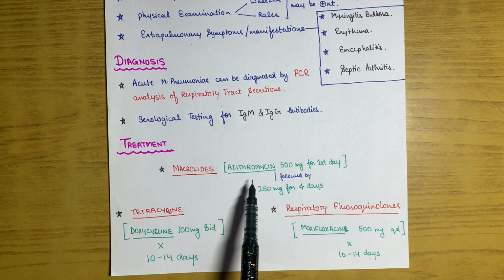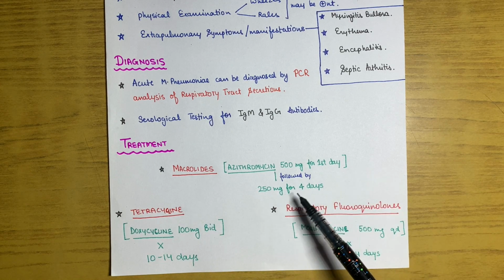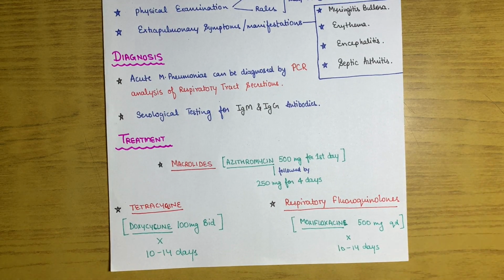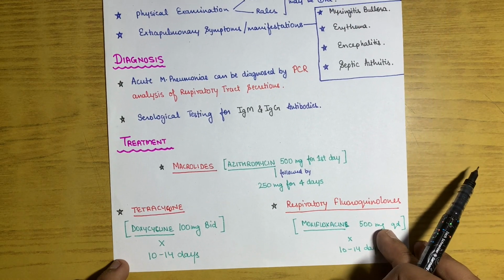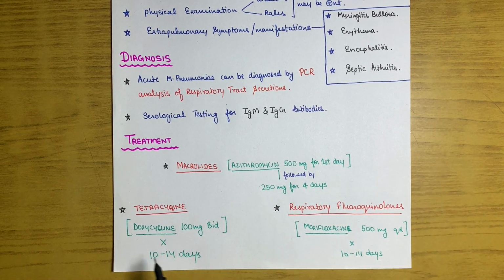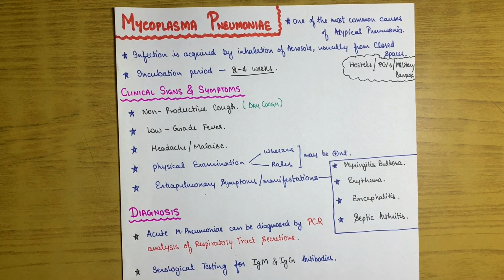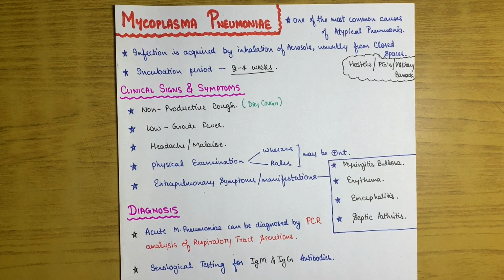So macrolides will be azithromycin 500 mg for the first day, and later followed by 250 mg azithromycin for the remaining 4 days. Apart from this, we can give tetracycline. For example, doxycycline can be given 100 mg BD for 10 to 14 days, and respiratory fluoroquinolone moxifloxacin 500 mg QD for 10 to 14 days. So this is all about the atypical pneumonia which is caused by Mycoplasma pneumoniae.